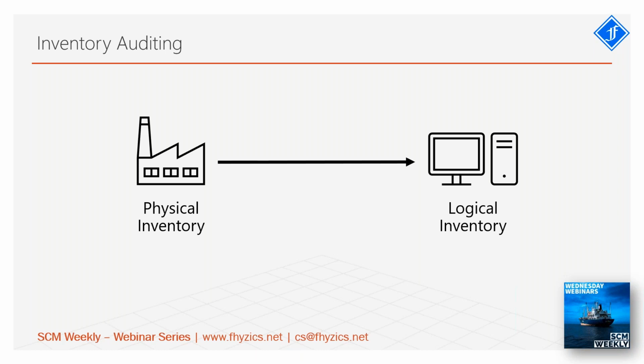Whenever you fulfill a customer order, you don't go and count how many finished goods you have, or whenever you want to buy a raw material, you don't identify how much raw material you have. Rather, we go through the system and, based on that availability, we make the decisions, right? So since we are making almost all the decisions based on the logical inventory, this logical inventory should truly represent the physical inventory. That is the very reason we are doing inventory auditing.